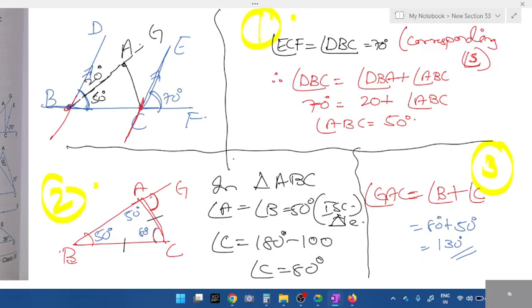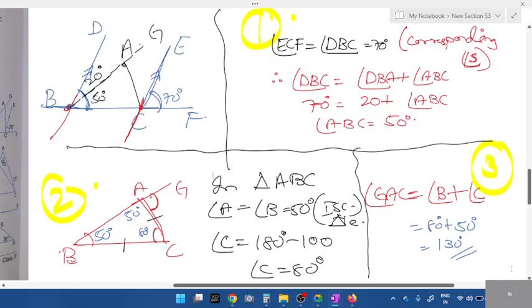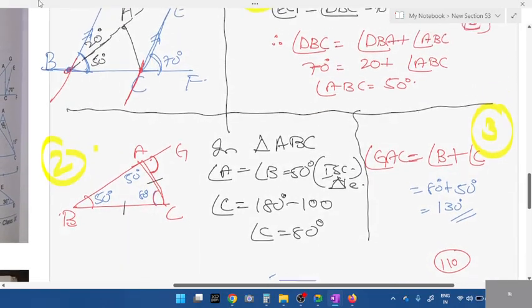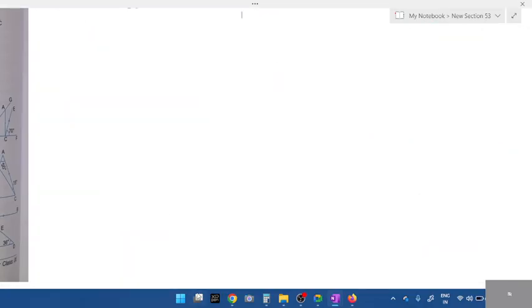Are students done? Completed? Okay, triangle with parallel line is completed. Anya, Ananya, Angel, Abigail, all of you are online, right? So enough. One question with one parallel line. Other questions you all can try, students.